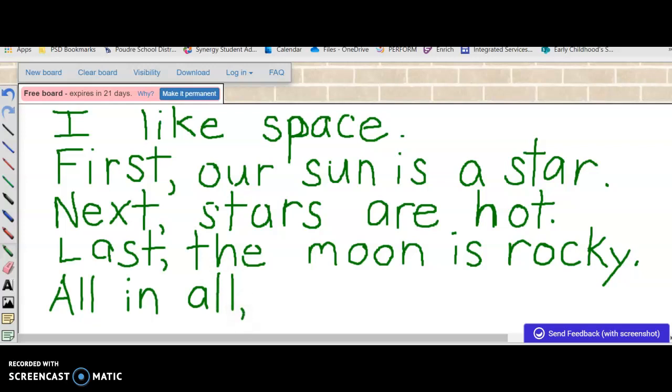I'm just going to repeat the first sentence that I wrote, my topic sentence. All in all, maybe instead I'll change it to love. Ooh, dive down L, magic C O, slide down, slide up for the V, hit the ball and run around the bases for the E. I love, leave a finger space, space.